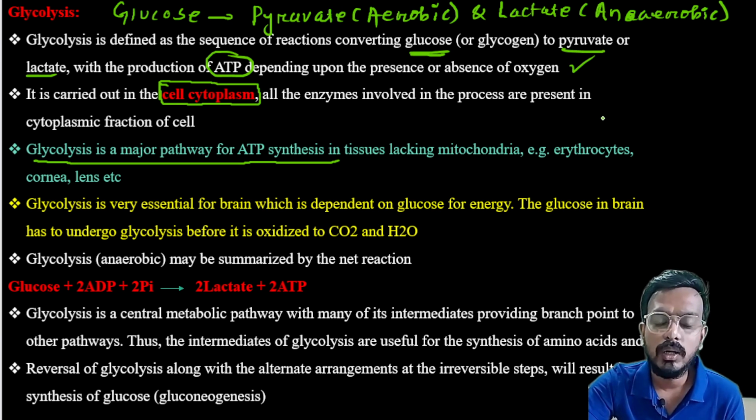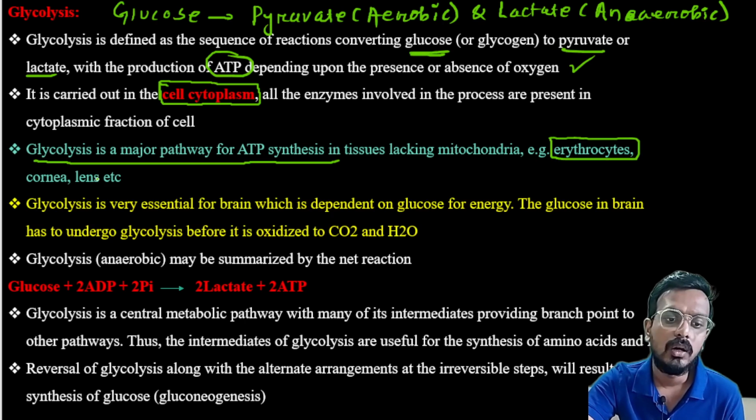So what are these tissues? One is your erythrocyte, meaning your RBC, your cornea, and your lens. Okay, remember you can get a question from here.